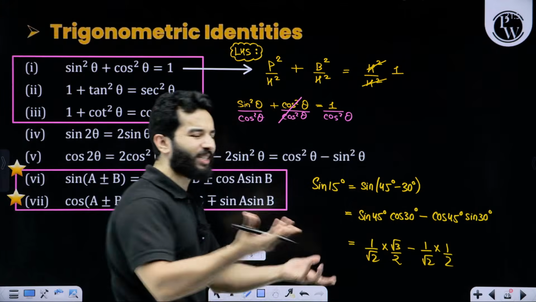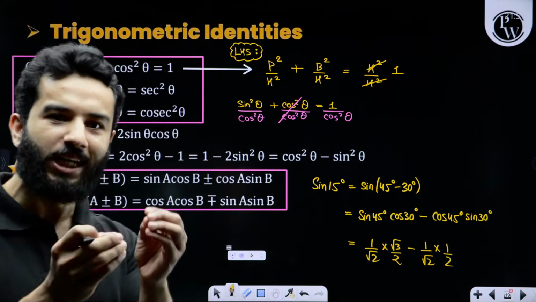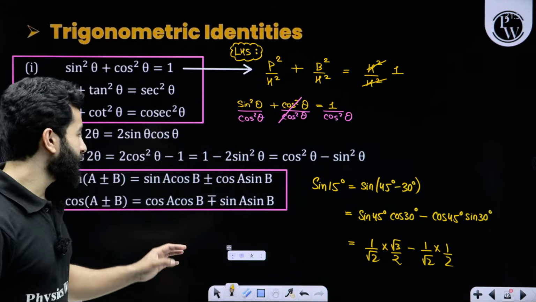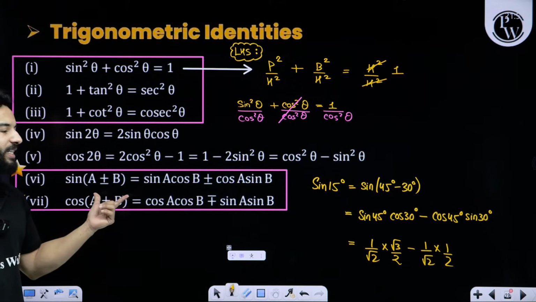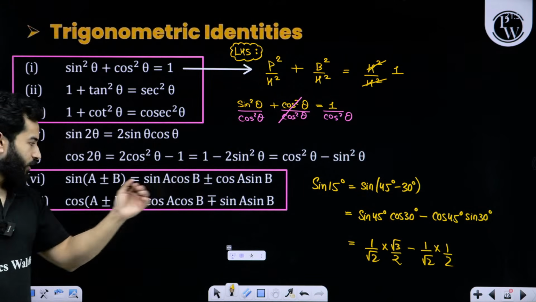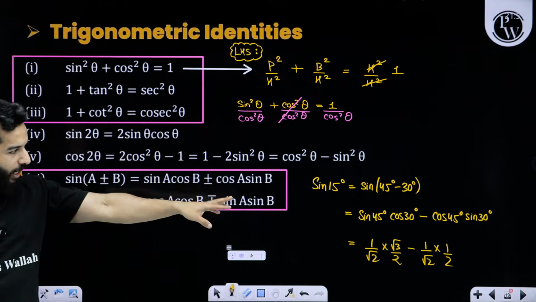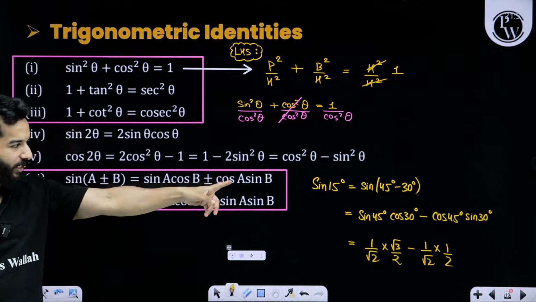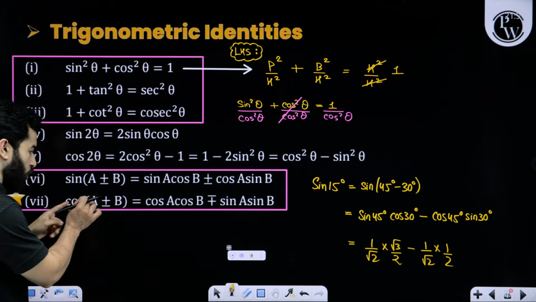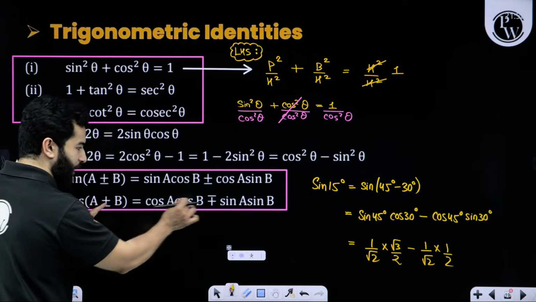Whatever this value is, I don't want to find out the value right now. The point is that we can use these identities wherever we want. So sine of A plus minus B can be written like that. Similarly, cos of A plus minus B can be written like this.